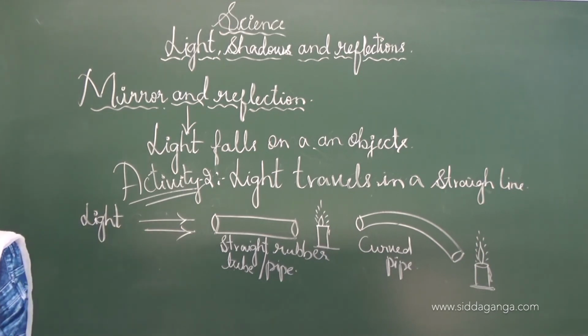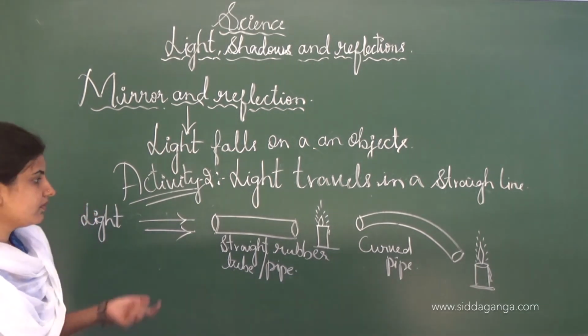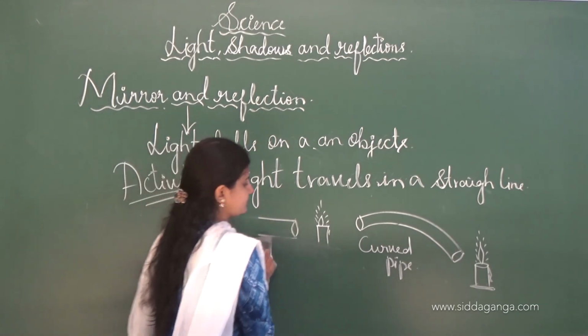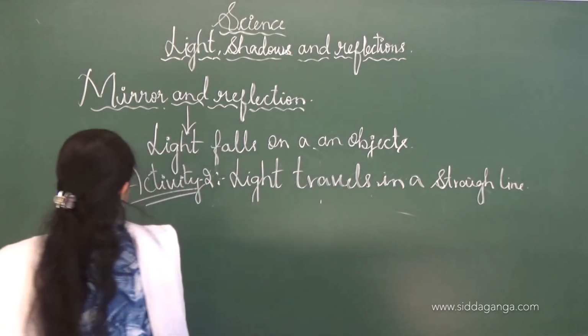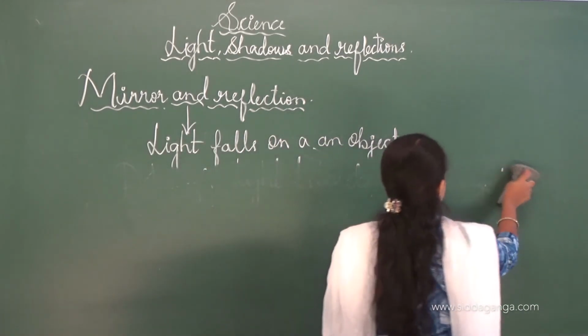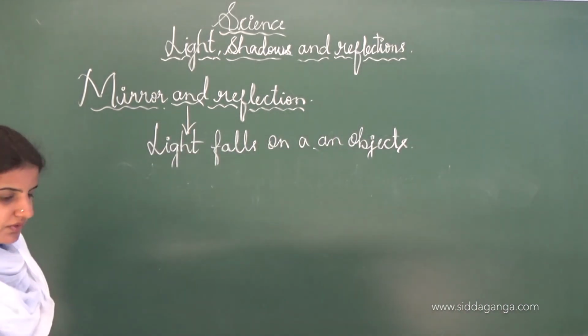See, when a light ray is incident on an object, we call it an incident ray. There are many types of rays of light, and I will write two types here, which are very important for you.